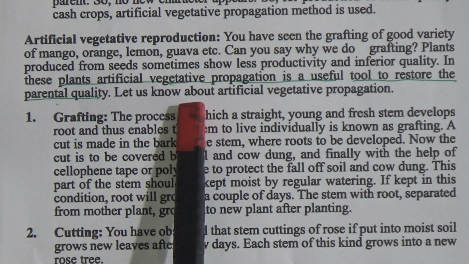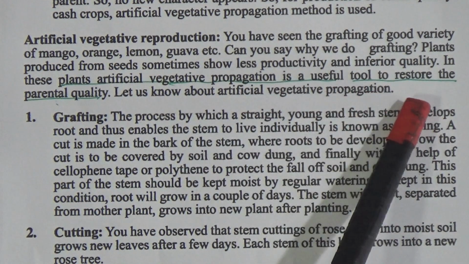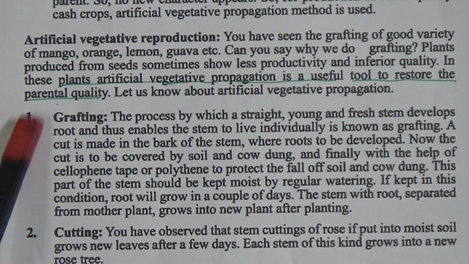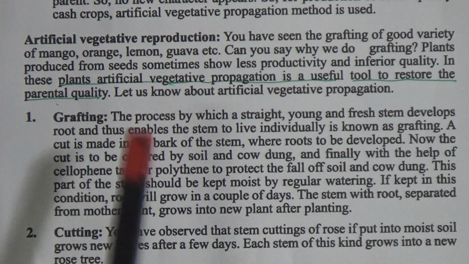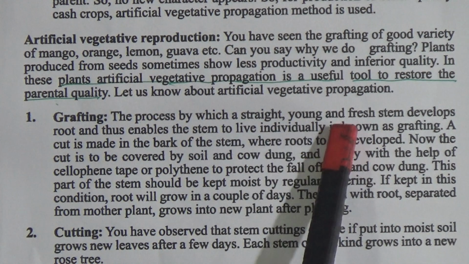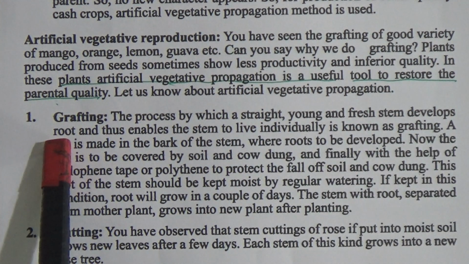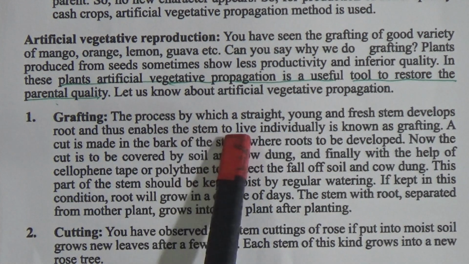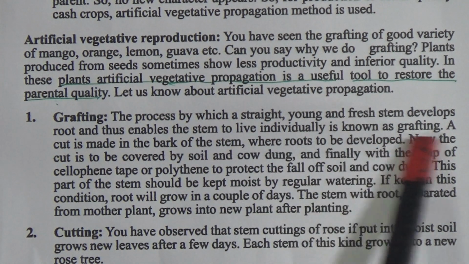Now let us know about the artificial vegetative propagation. Here in your book they are saying about only grafting and cutting. Come to grafting, the process by which the straight, young and fresh stem develops root and thus enables the stem to live individually is known as grafting.